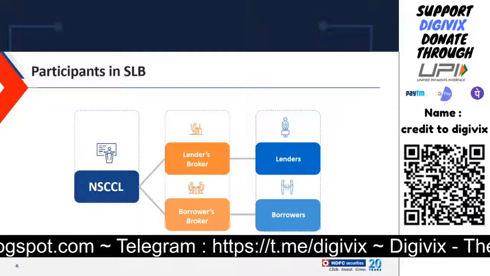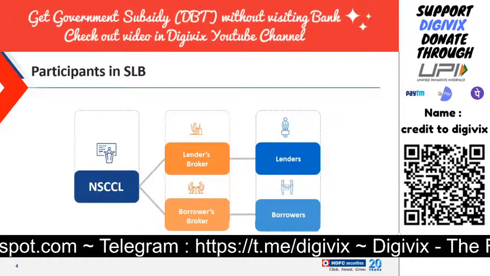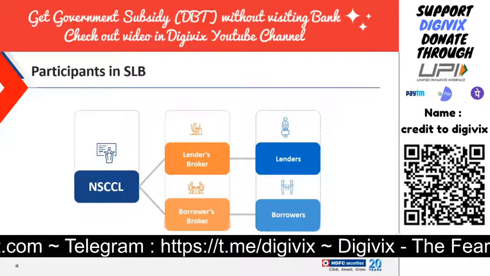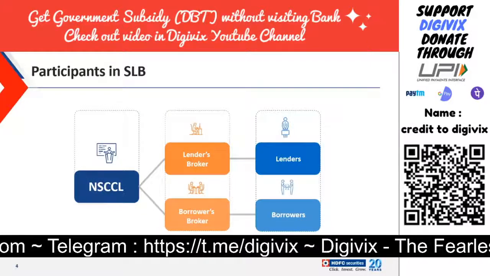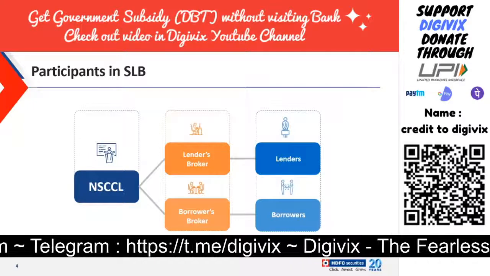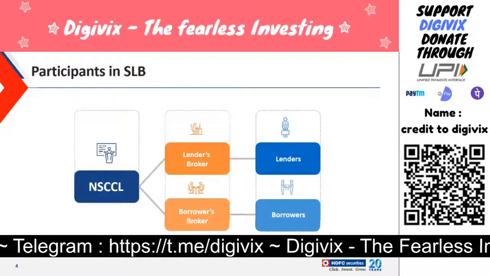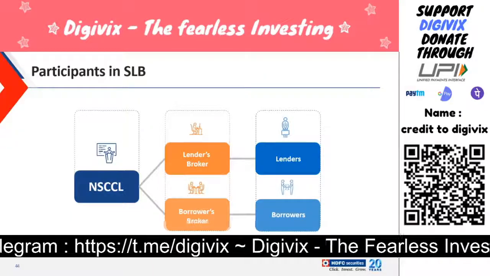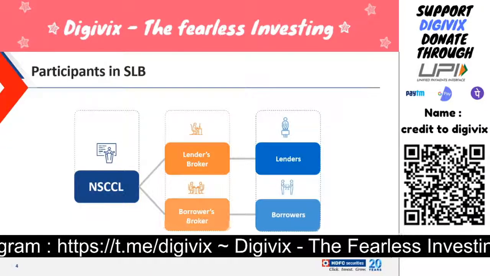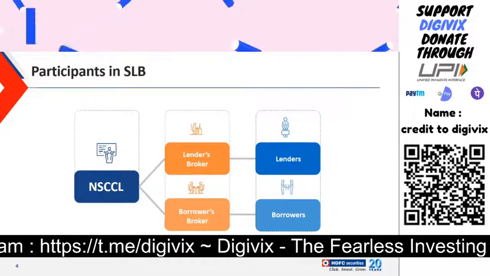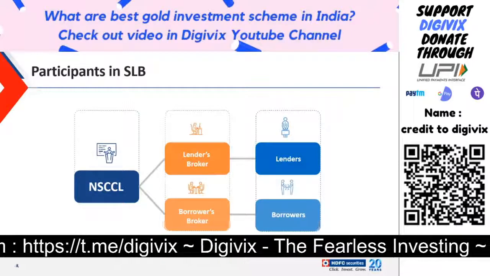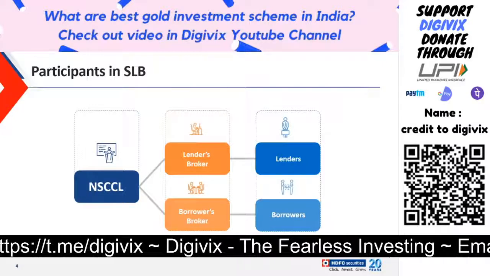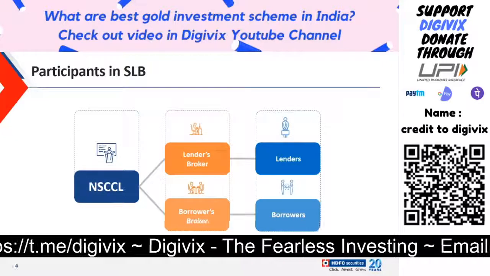So how does this exactly work? The lender gives their shares, which through the lender's broker go to NSCCL, and then through NSCCL to the borrower's broker, and from the borrower's broker to the borrower. Similarly, on the reverse leg, the borrower's broker will take the shares from the borrower's account and give them to NSCCL. They come to the lender broker's pool account and then to the lender. This is how the process exactly works.